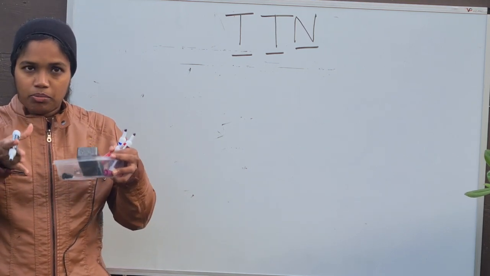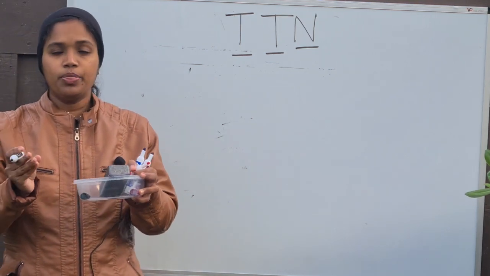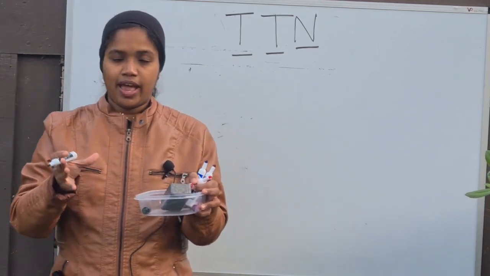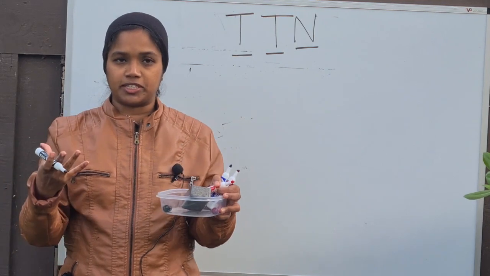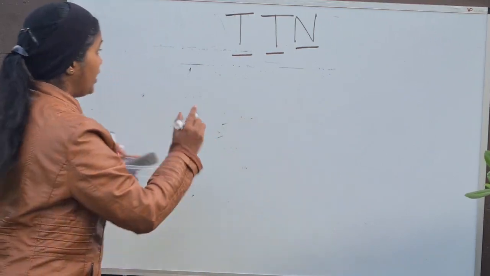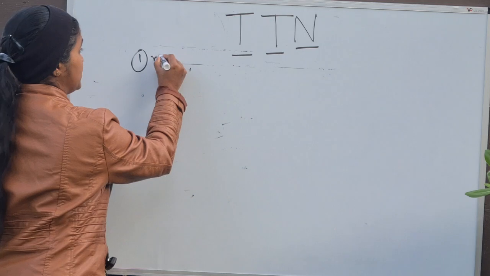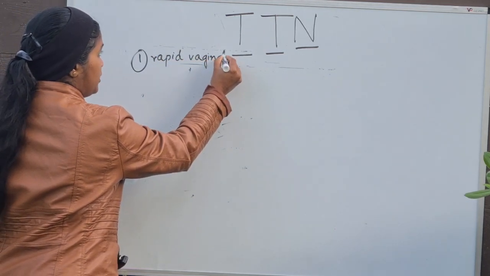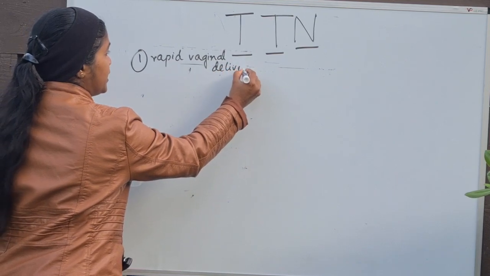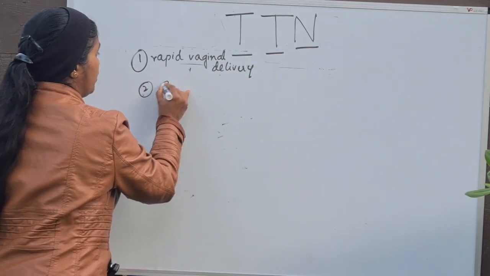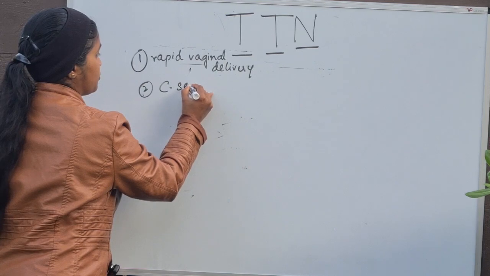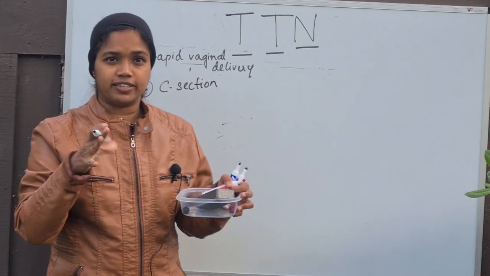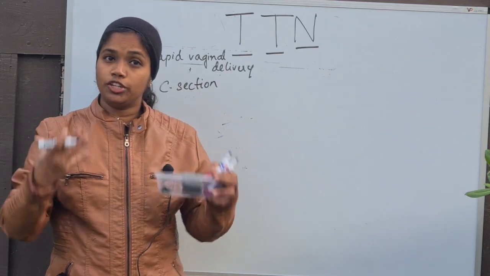When the baby comes through the vaginal wall, all the fluid present in the lungs will be squeezed and enter the respective lymphatics. But in a rapid vaginal delivery, or a cesarean section, which is where this is most commonly seen, the chances of this fluid entering the lymphatics are less. So the fluid stays within the lungs.